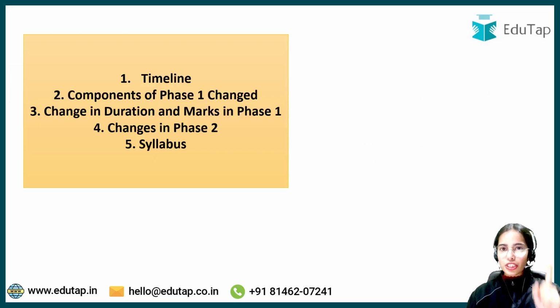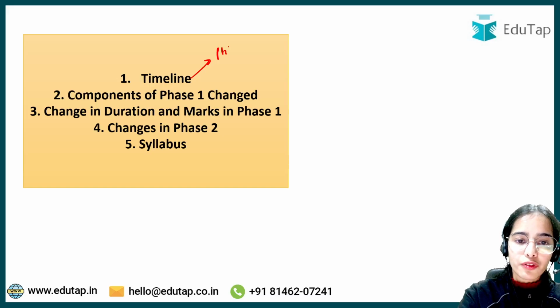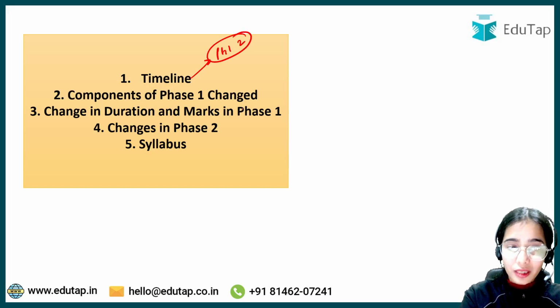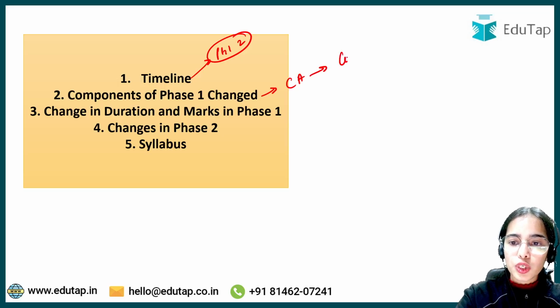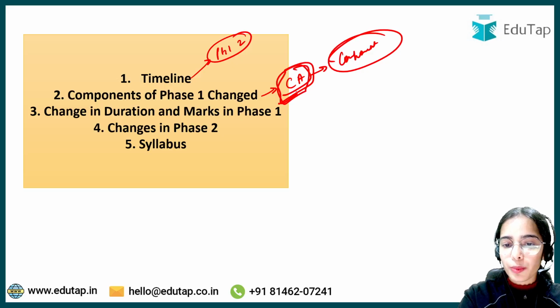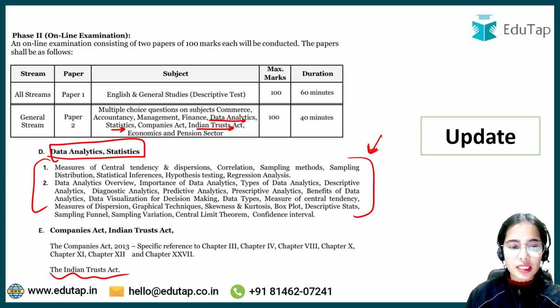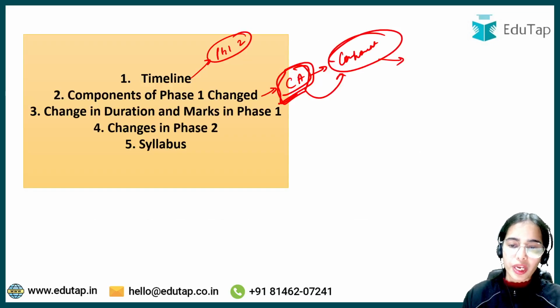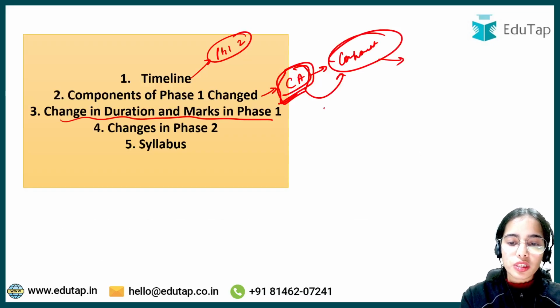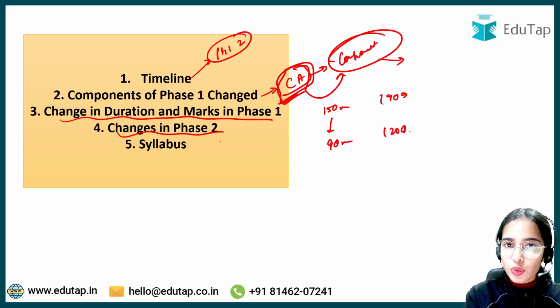So we have discussed the change in timeline. Now phase 1 and phase 2 will happen on the same date. Components of phase 1 changed. Instead of computer awareness, there is a new component that has been introduced that consists of all the subjects that are in your paper 2, that is in phase 2 also. Okay, so change in duration and marks. Before there were 150 minutes and 190 questions, now there will be 90 minutes and 120 questions. Okay, changes in phase 2 have happened.